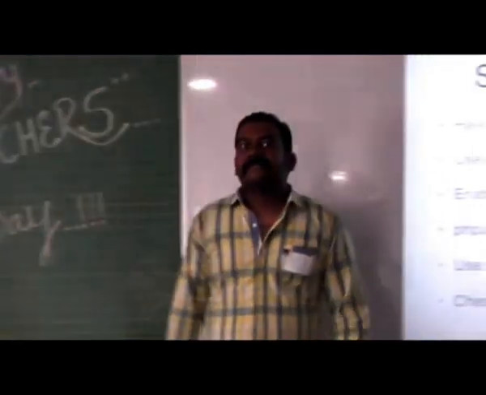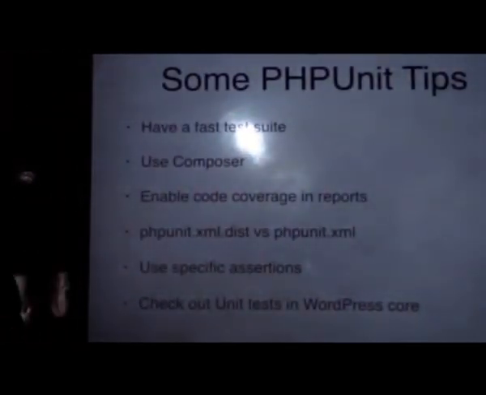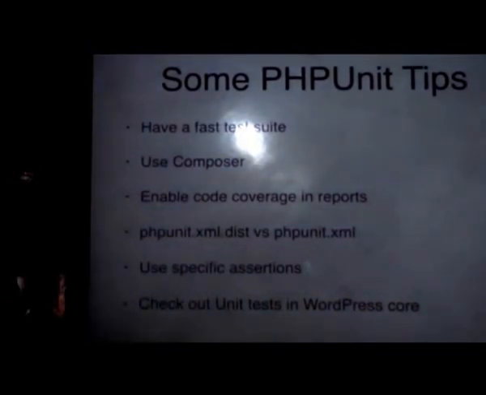So these are some tips for doing unit testing using PHPUnit. The first thing is make sure you have a very fast test suite. This is not for a technical reason, this is purely for a psychological reason. If your test suite is very slow, then you would not run it on every save. You would only run it once in a while, which would not get you the maximum out of your unit test cases. To get the maximum out of it, you should run it every time there is a change. To do that, you should have a fast test suite. Okay. That is one thing.